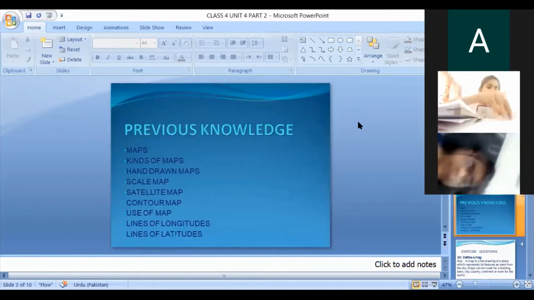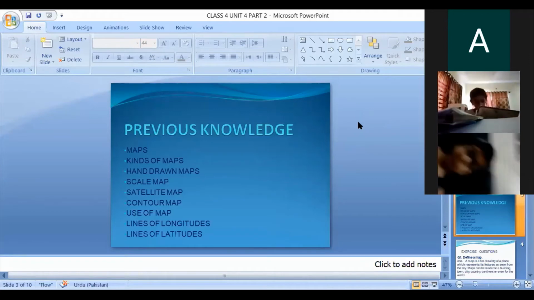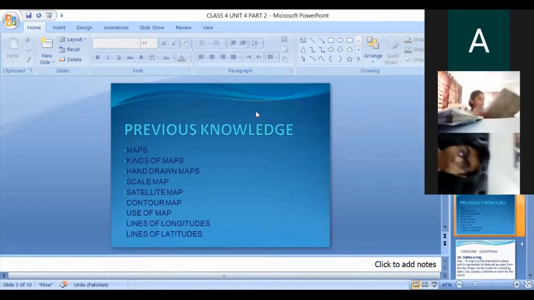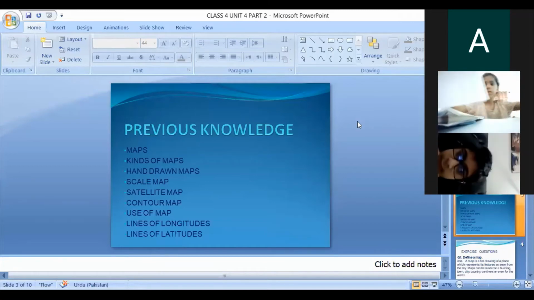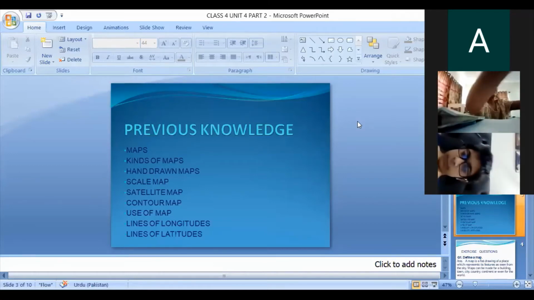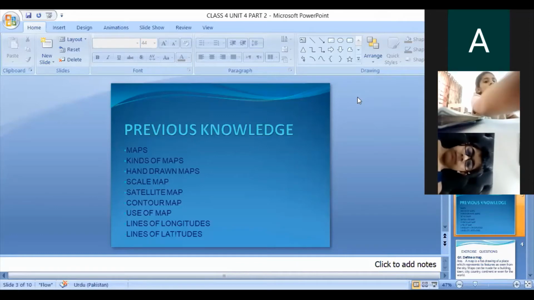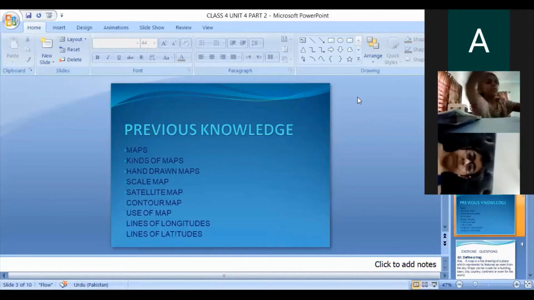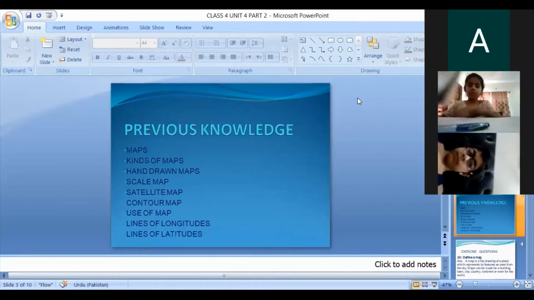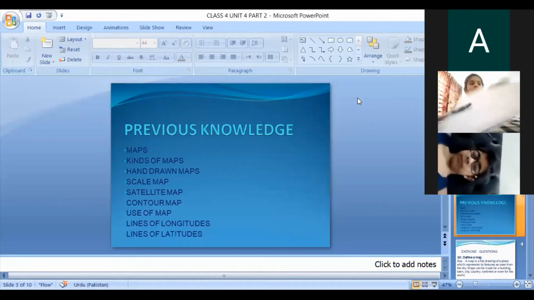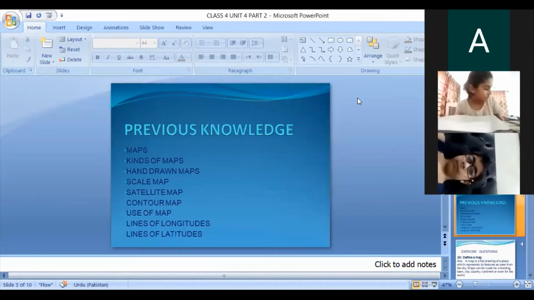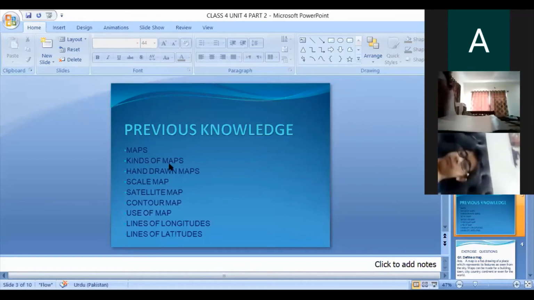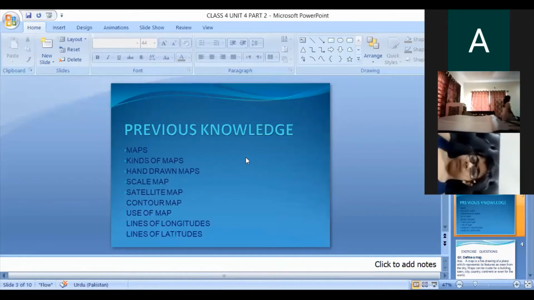Okay, in the last class I told you about maps. The first thing is the map, and I gave you the definition. What is a map? A map is a flat drawing of a place which represents its features as seen from the sky. Maps can be made for a building, town, city, country, continent, or even for the world. Okay, this is a map. I have told you there are different kinds of map.